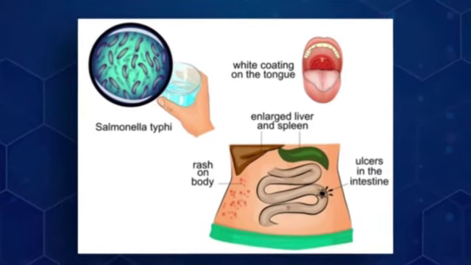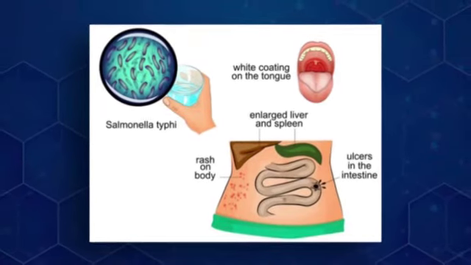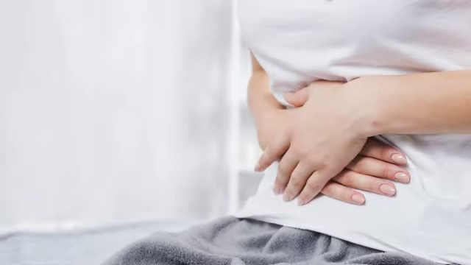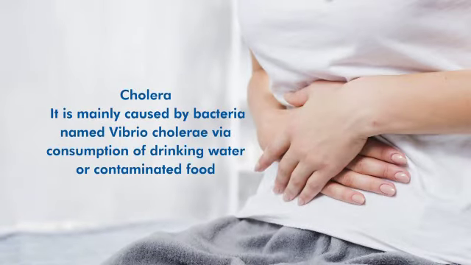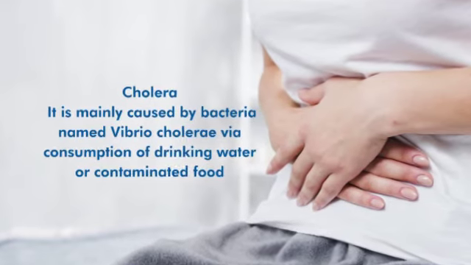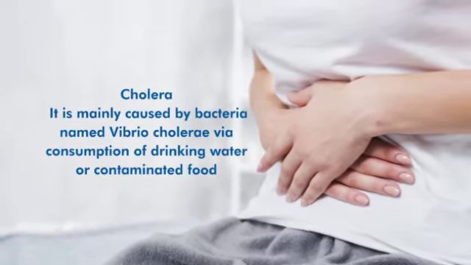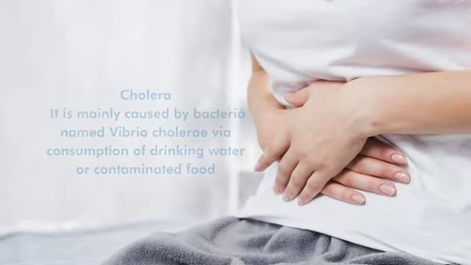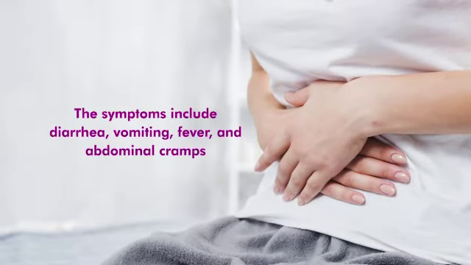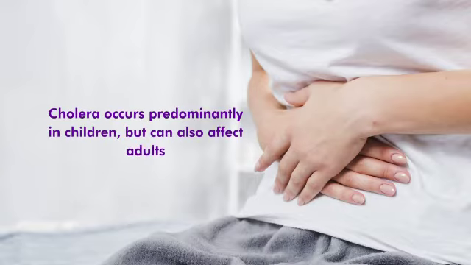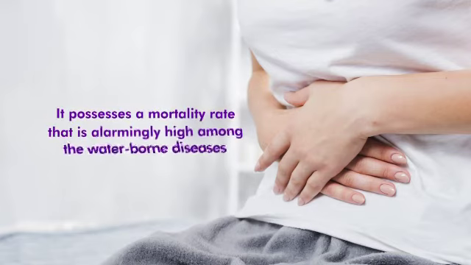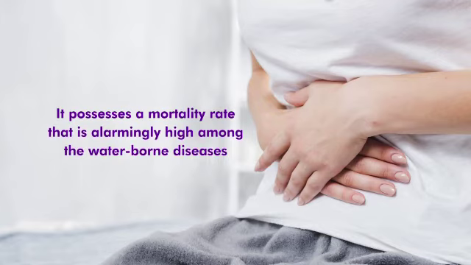So these are the symptoms of typhoid due to the Salmonella typhi bacteria. Cholera. It is mainly caused by bacteria named Vibrio cholerae via consumption of contaminated drinking water or food. The symptoms include diarrhea, vomiting, fever, and abdominal cramps. Cholera occurs predominantly in children but can also affect adults. It possesses a mortality rate that is alarmingly high among the waterborne diseases.